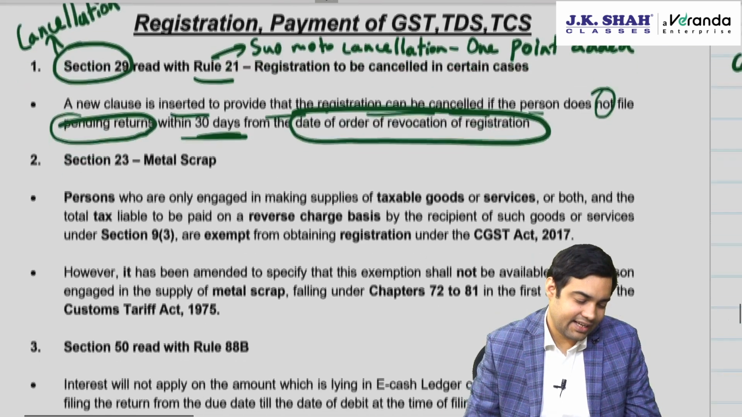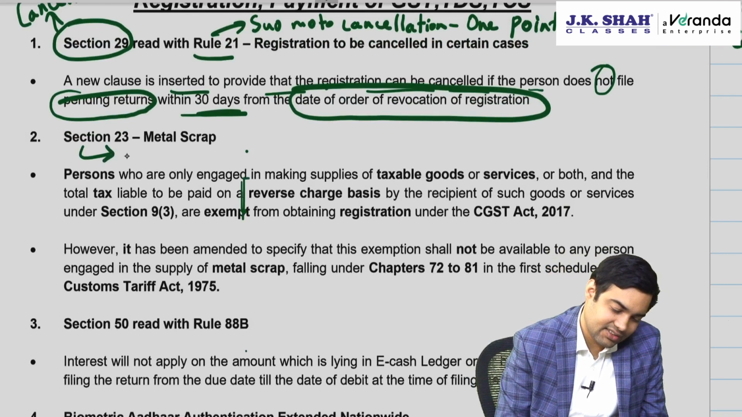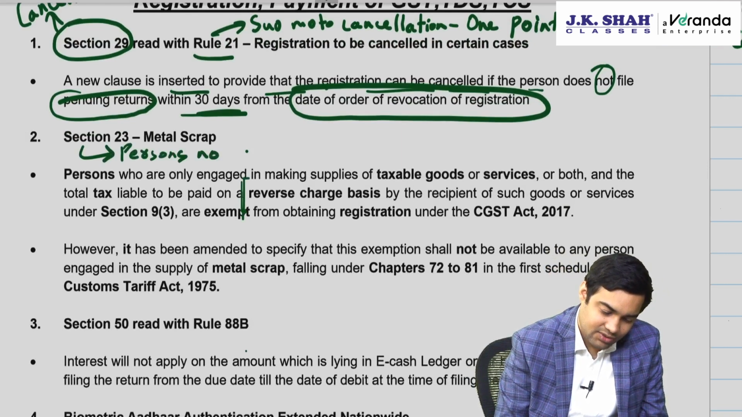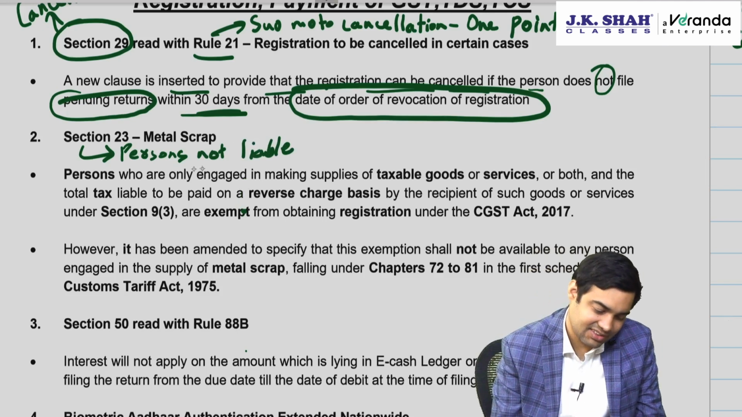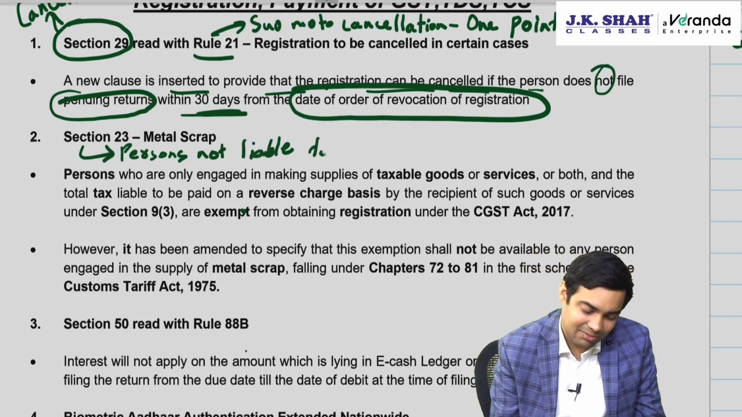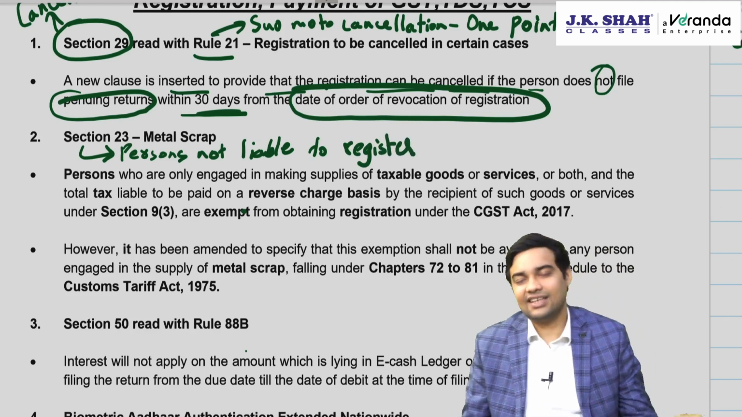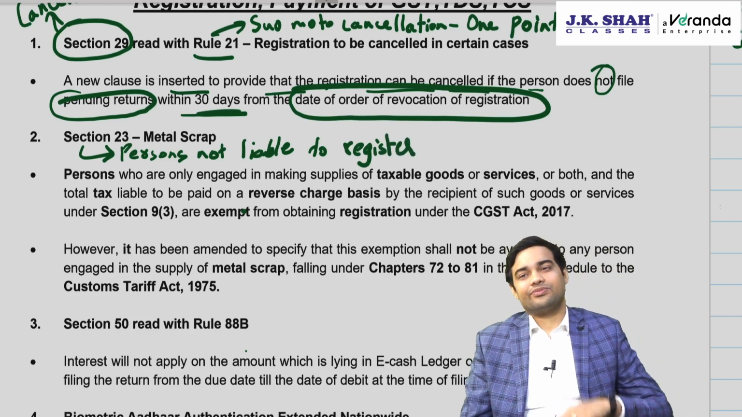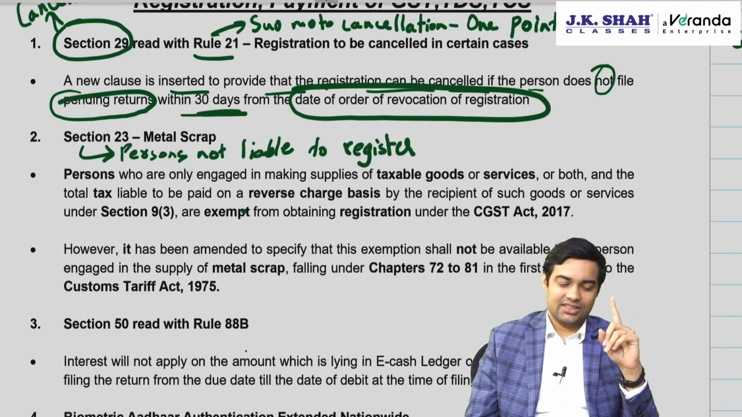Okay. Then section 23. What is section 23? Section 23 deals with persons not liable to register. Now I have to give you some background to make you understand. Institute has kept this, but goods RCM is not there in your syllabus. Persons not liable to register. That is section 23. Correct? Now, section 23 deals with persons not liable to register.